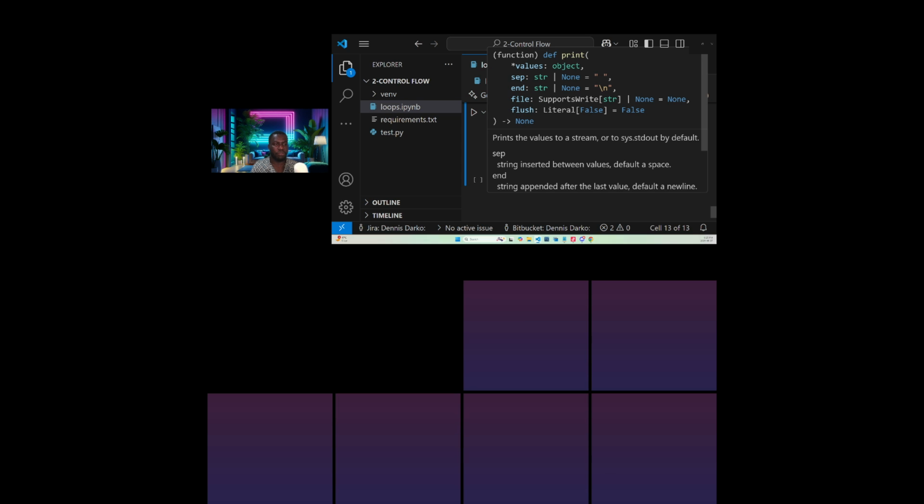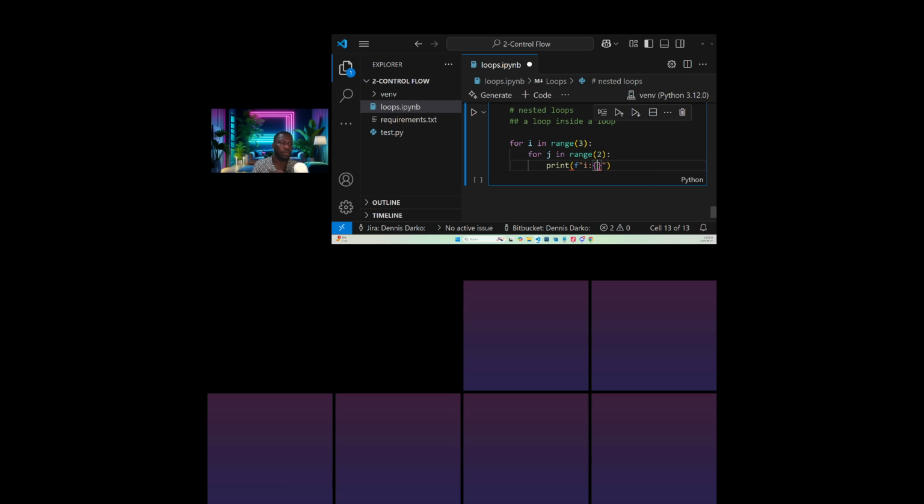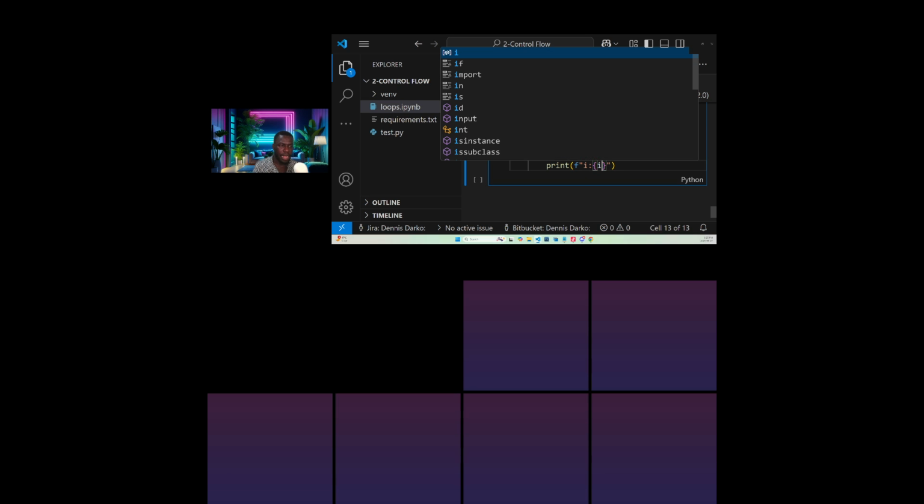I could have printed the first one, but for us to do a nested loop, this is how we do it. On a high level, you say for i in range 3, for j in range 2. So these are conditions we are setting. That is why we say control flow. We are controlling the flow of the program. And for our program, we print i first.